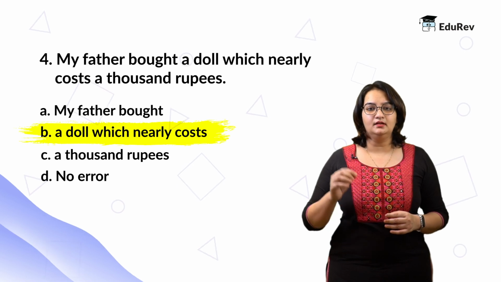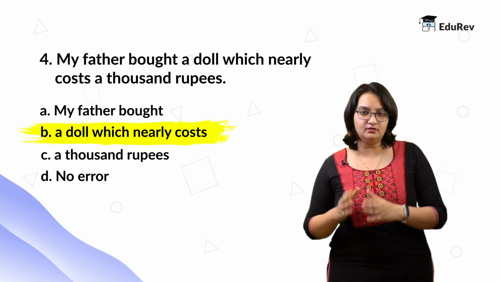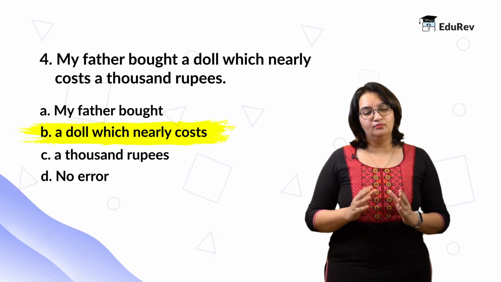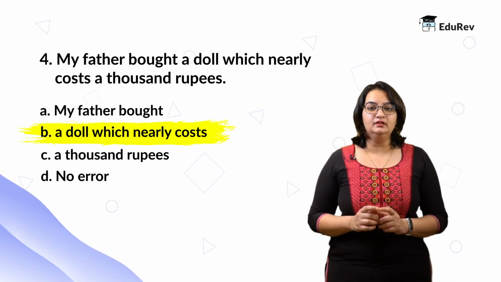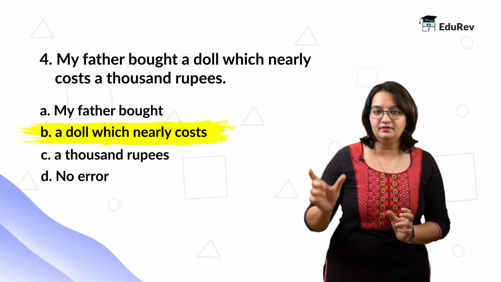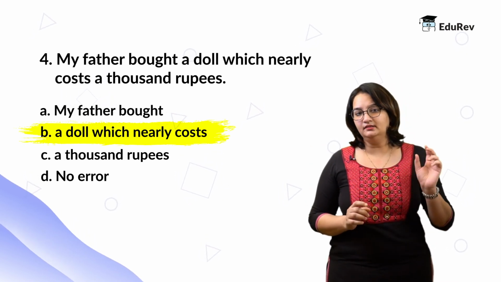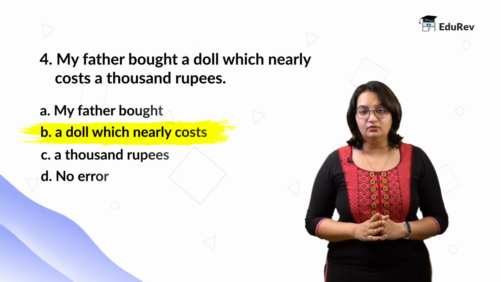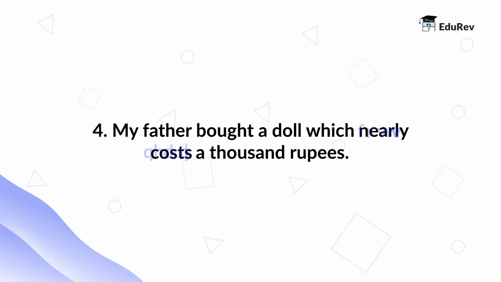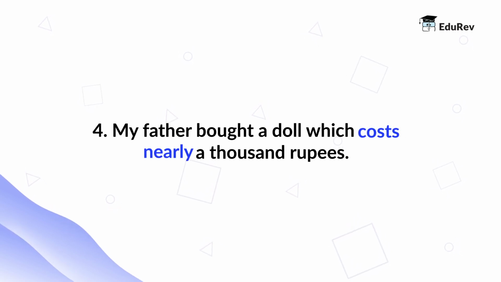It is because a modifier should be placed as close to the noun it modifies as possible. Here, the modifier is nearly. However, there is costs between the noun it is modifying, 1,000 rupees, and the modifier itself. Therefore, the corrected answer should be, my father bought a doll which costs nearly 1,000 rupees.